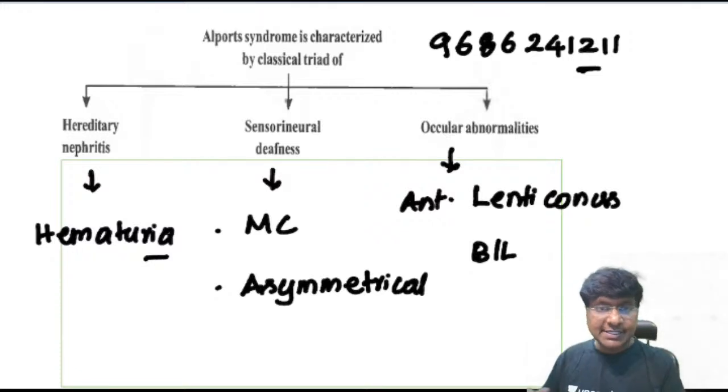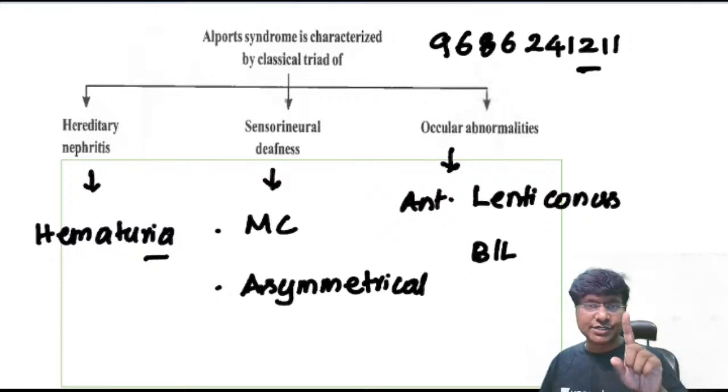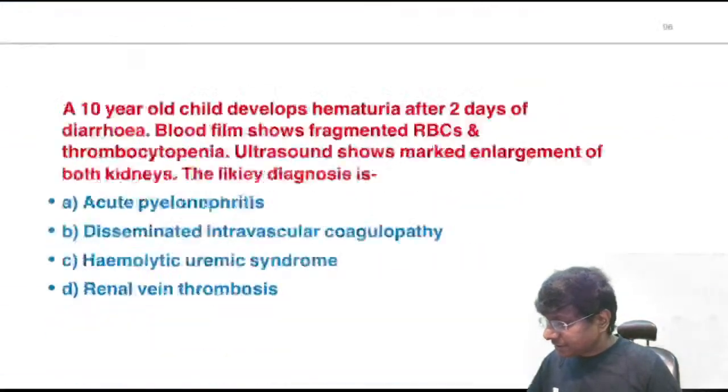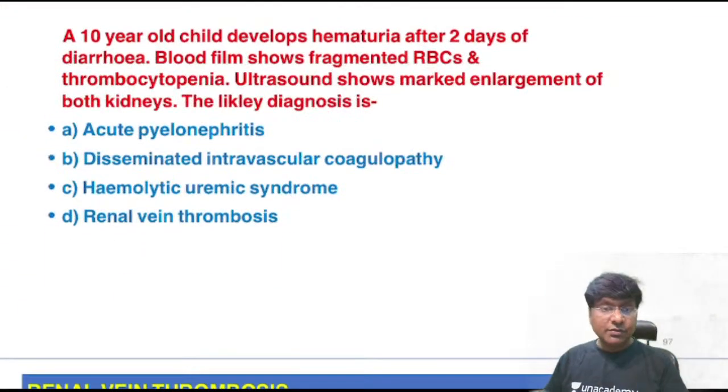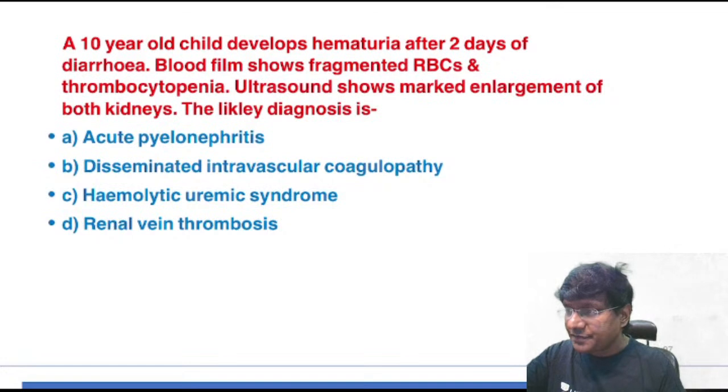Next, that is about your hereditary disorders: Gitelman's, Bartter's, then Liddle's and Alport syndrome. We are done with the hereditary disorders. Then we will come on to the next important group of disorders.